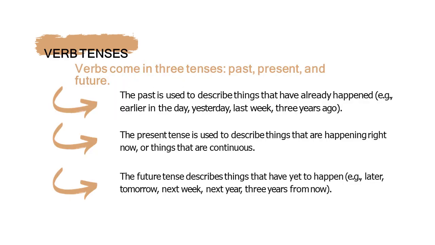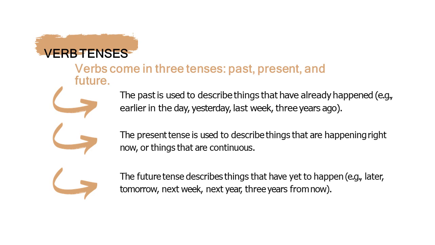Now let's move on to verb tenses. Verbs come in three tenses. These are the past, the present, and the future. The past is used to describe things that have already happened. Example: earlier in the day, yesterday, last week, 3 years ago.